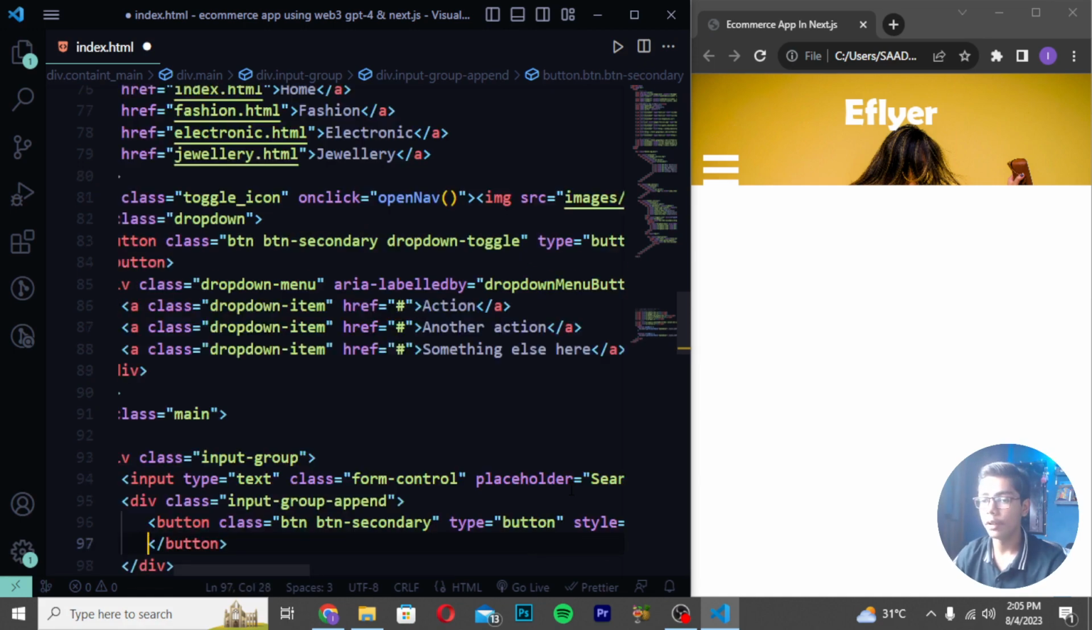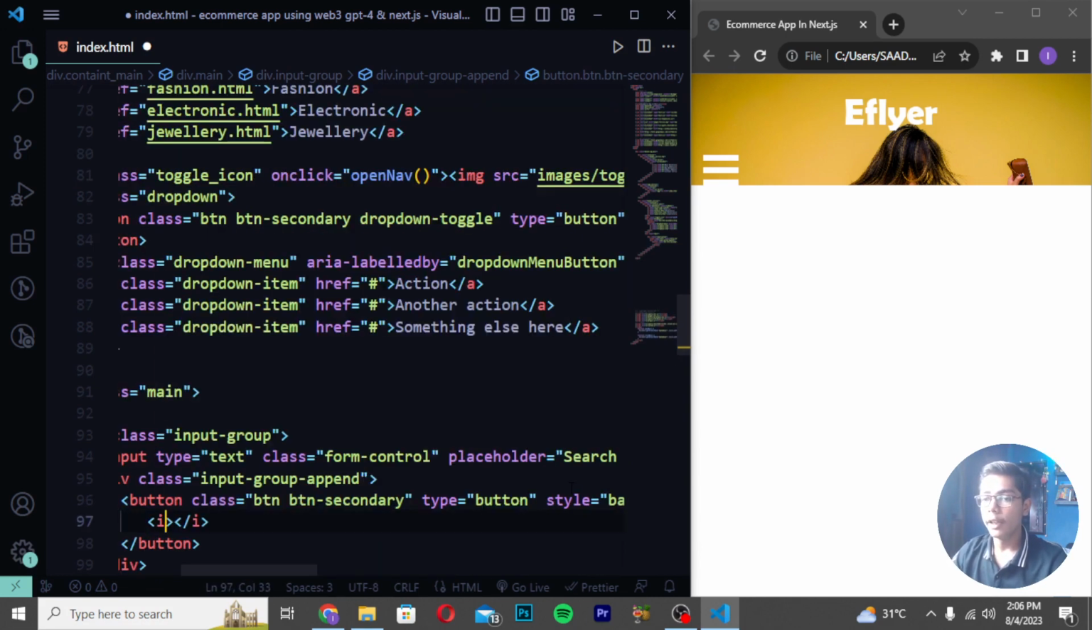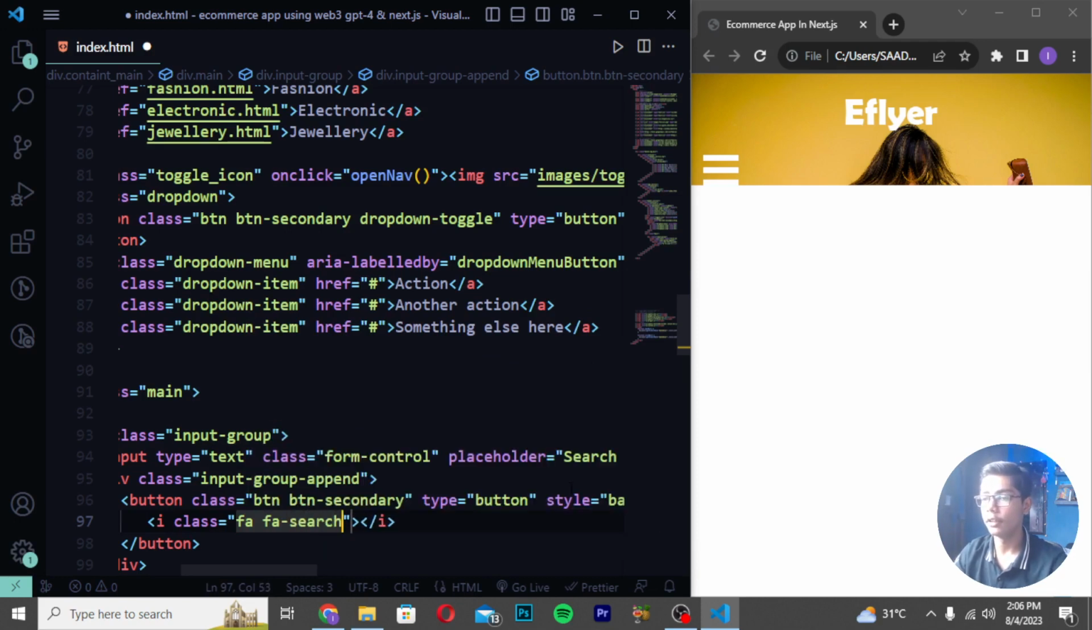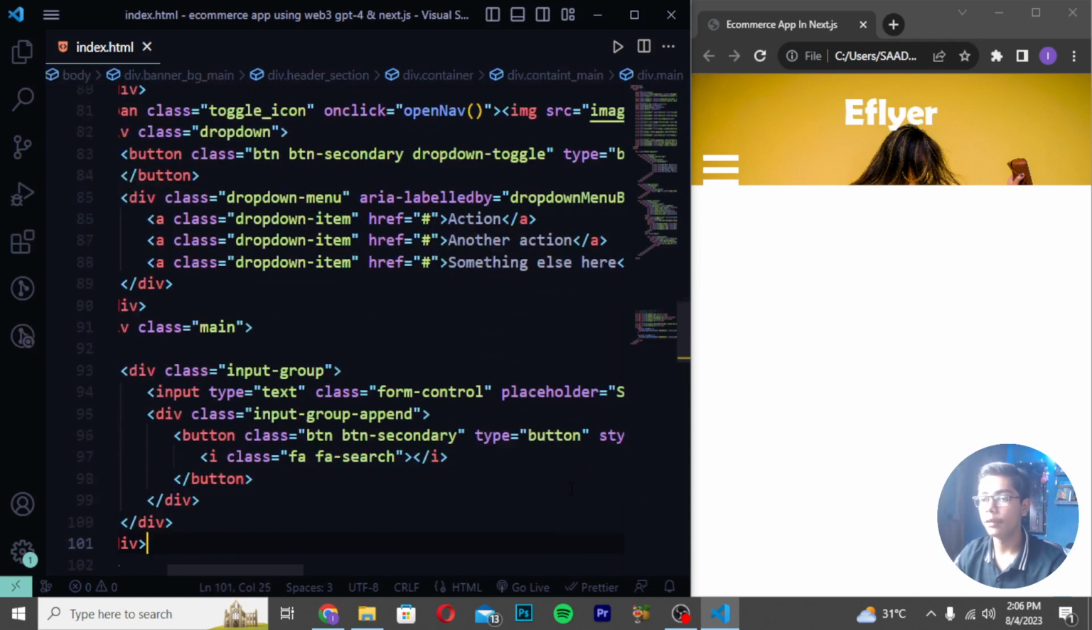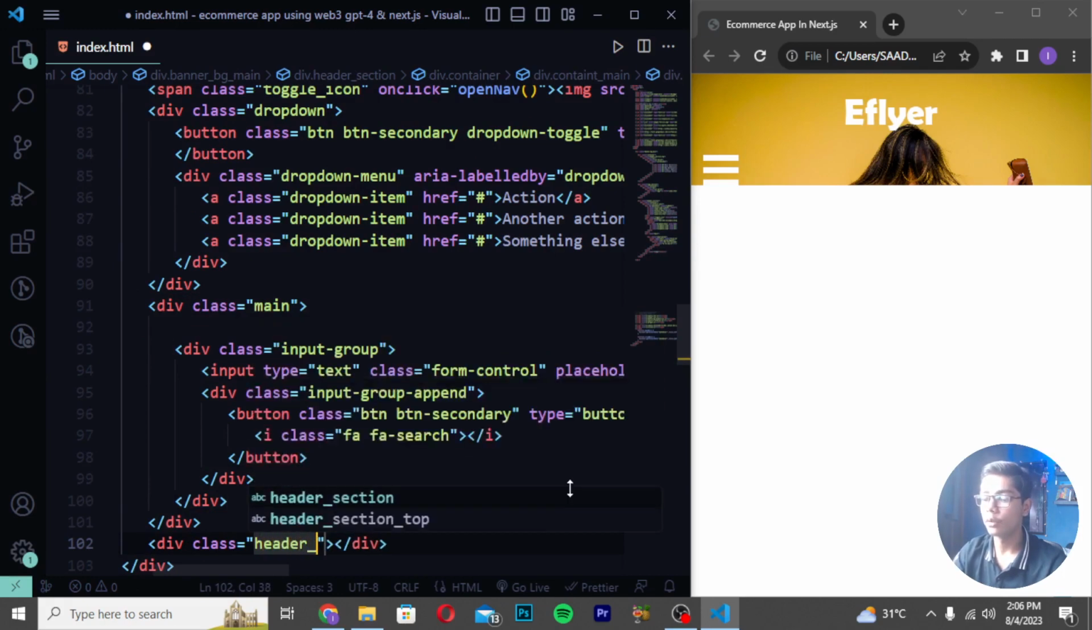You have to move down after this tag. And after moving down, I will be creating an i tag here, and I will be writing fa. So here I will be writing search like this. Save it. Then you have to now move after this button tag and the three divs which we have created, and give here the div class as header_box.